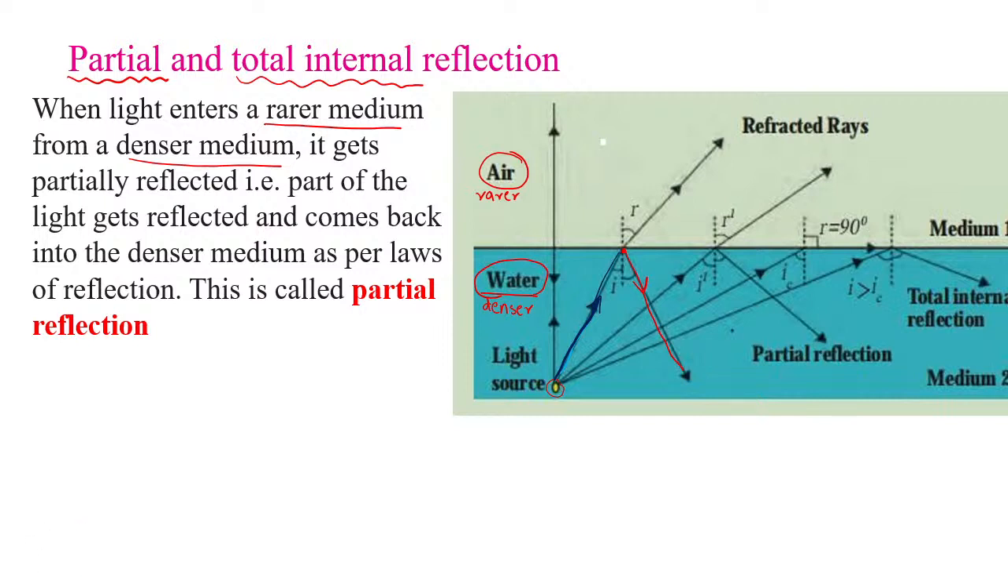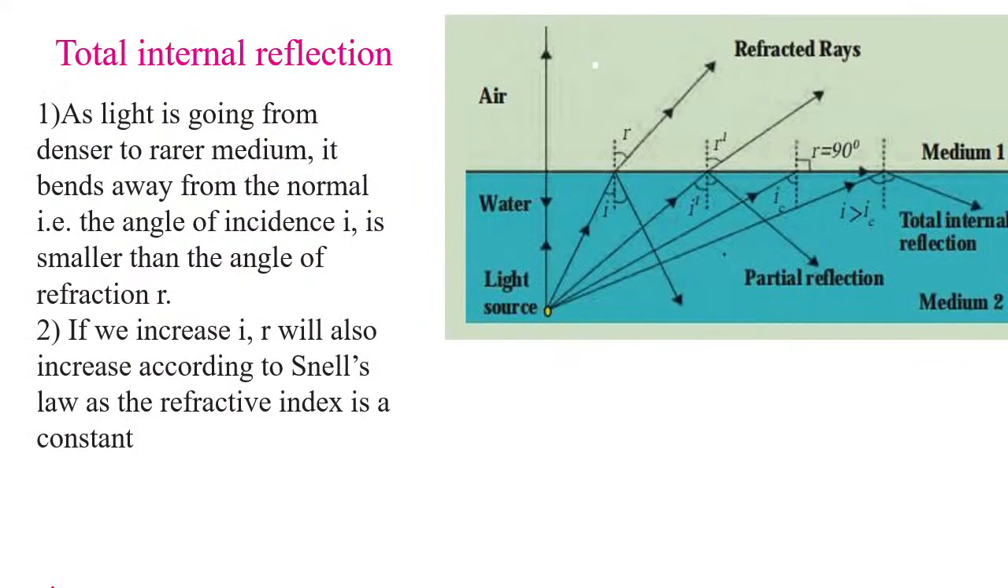Now we'll study the next topic, that is total reflection. For that, children, we are going to consider different rays. So first, we'll consider the first light ray. First of all, you understand this. This is water, the denser medium, air, the rarer medium, correct? And this is the source of light.